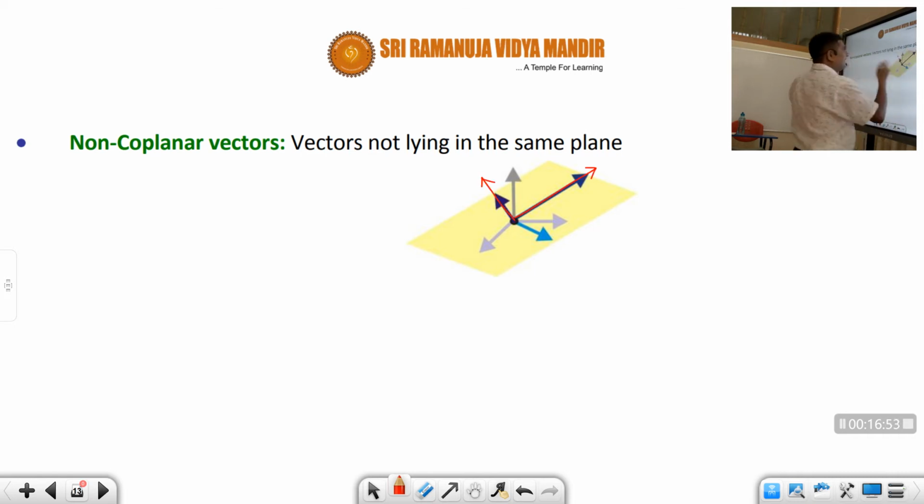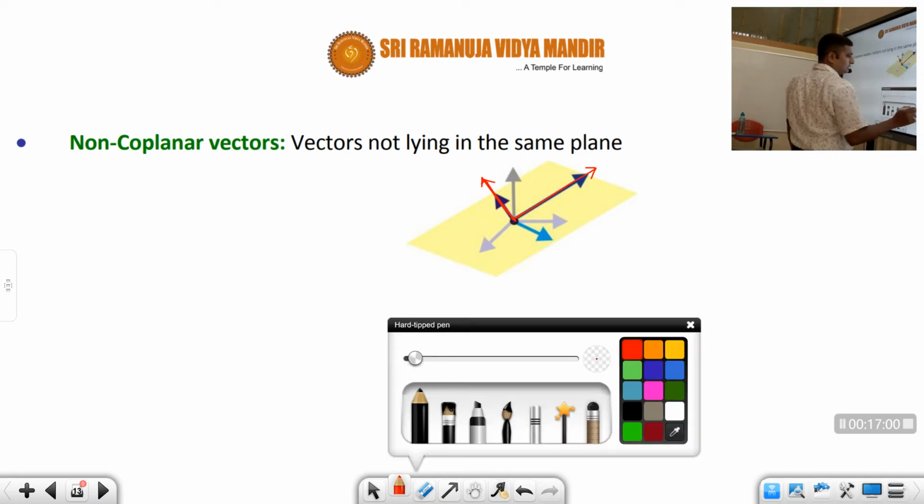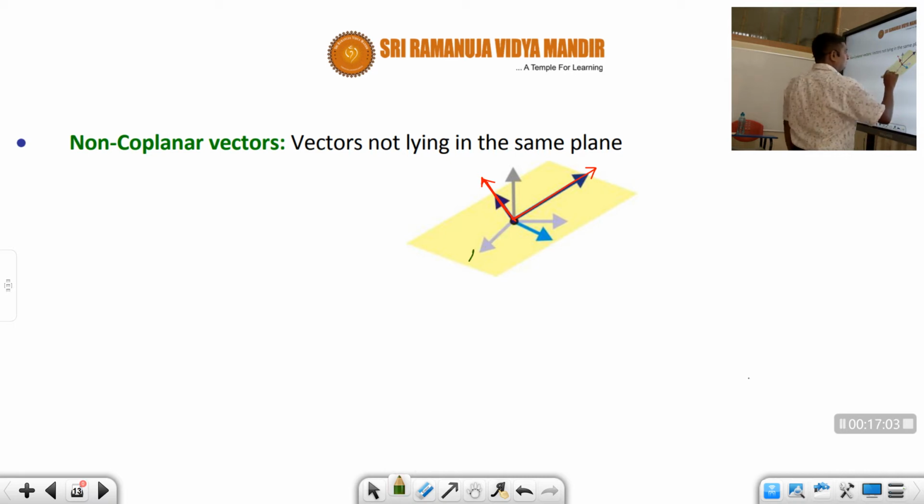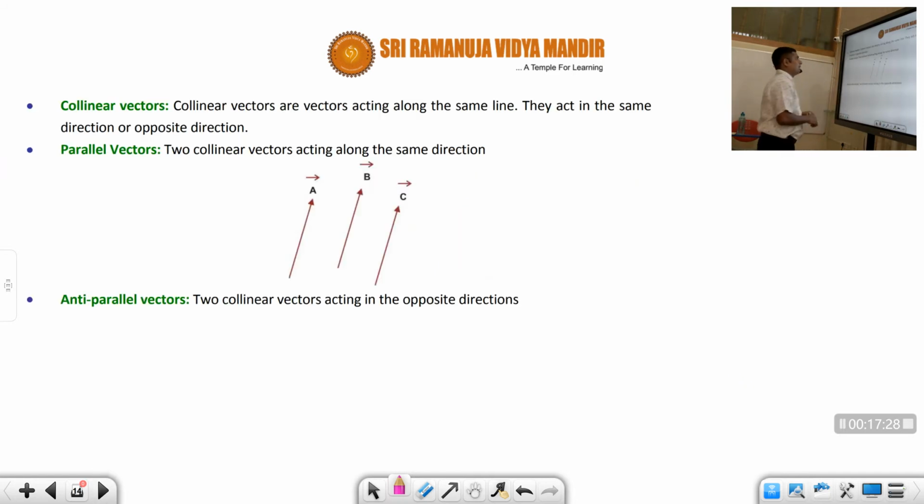Now these two are lying in the same plane, so their lines of extension will meet. Whereas this color and this other color, these vector quantities are also lying in the same plane. Whereas this vector is not lying in the same plane, and this vector is also not lying in the same plane. It is in a different plane. Therefore these vectors are called non-coplanar vectors. Vectors not lying in the same plane.